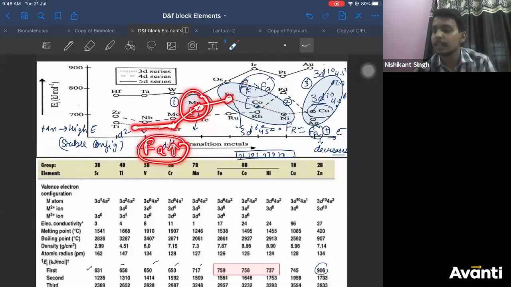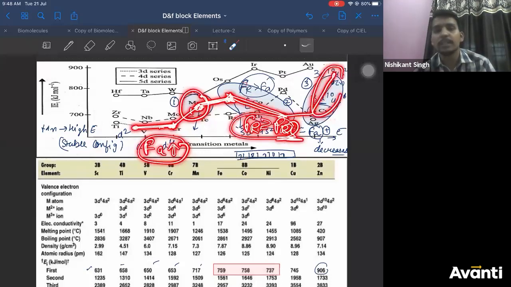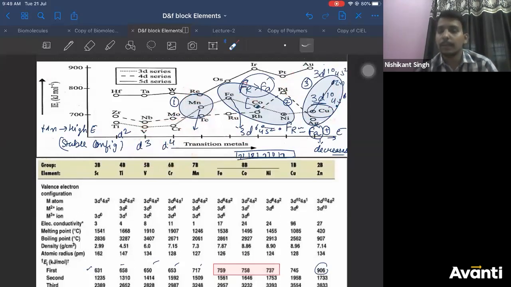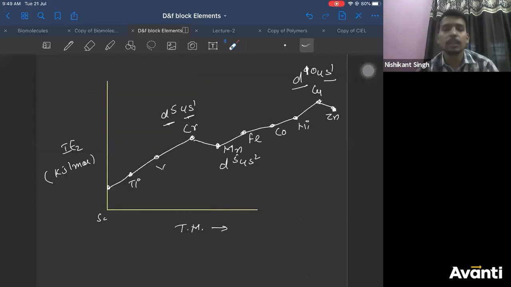Why does it increase less? Because electrons start pairing, repulsive forces come into the picture. But since the effective nuclear charge increases more than the repulsion, ionization energy increases slightly. Then it starts decreasing because here repulsive forces are more than attractive forces. Since the attractive forces are less, ionization energy will decrease. Then it starts increasing again to copper and zinc because of fully filled configuration. Correct? Is that clear, everyone? So this is how it will look like. I hope it is clear.